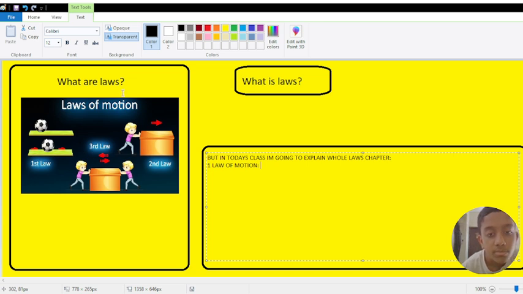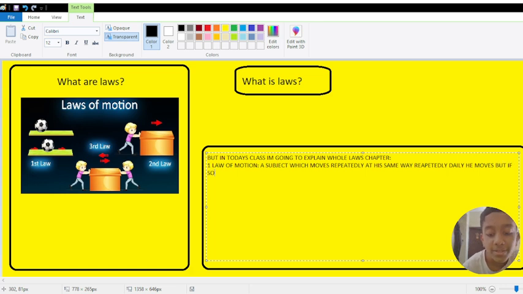What is the first law of motion? The first law of motion means that a subject which moves repeatedly the same way, daily, keeps moving that way.